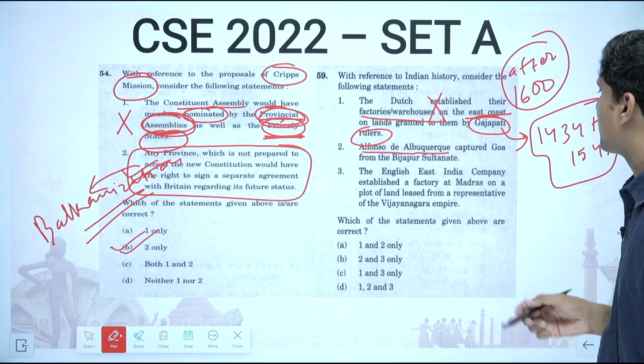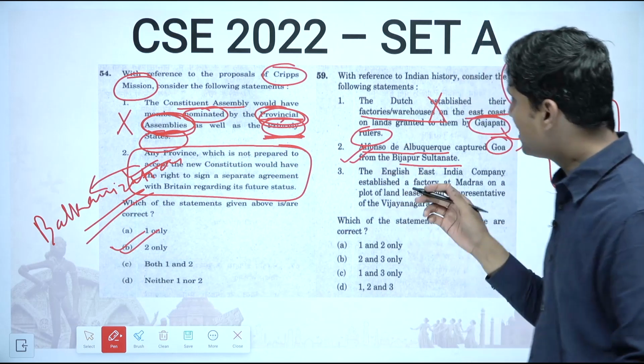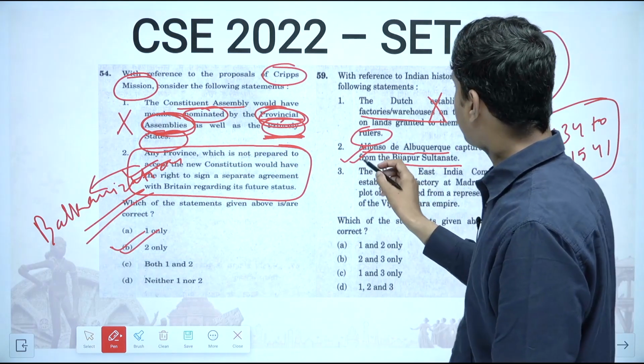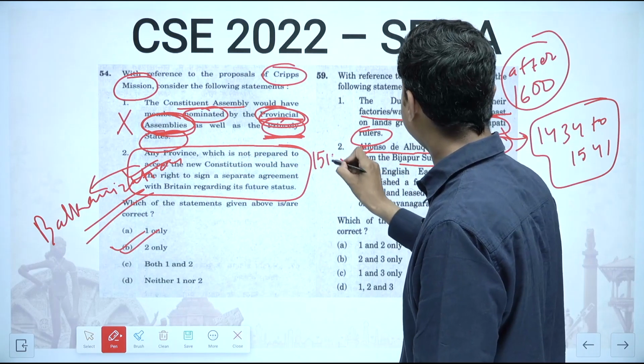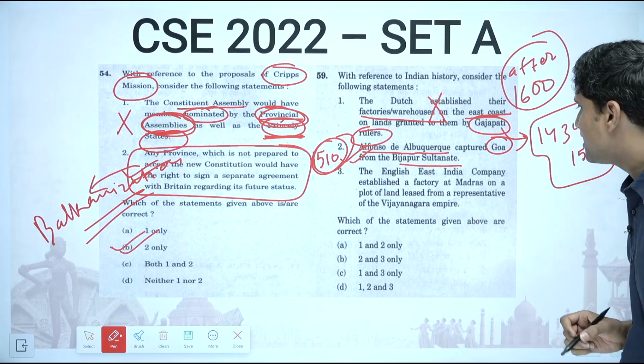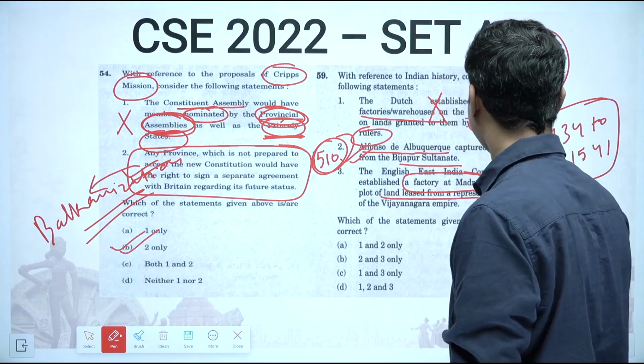Alfonso de Albuquerque captured Goa from the Bijapur Sultan. This is correct. Adil Shahi, ruler of Bijapur, were ruling at that point of time. So Albuquerque in 1510 had taken Goa from them. So this is correct.